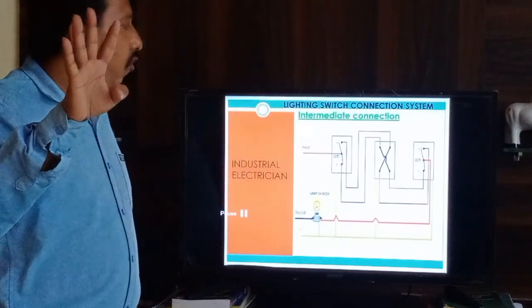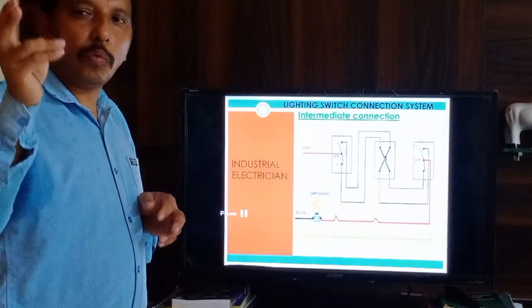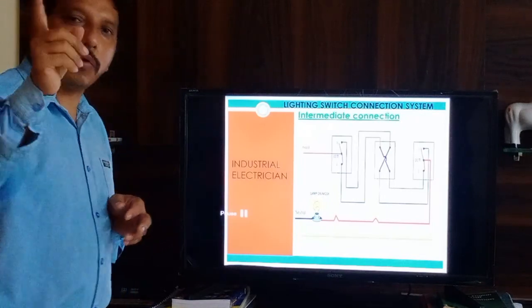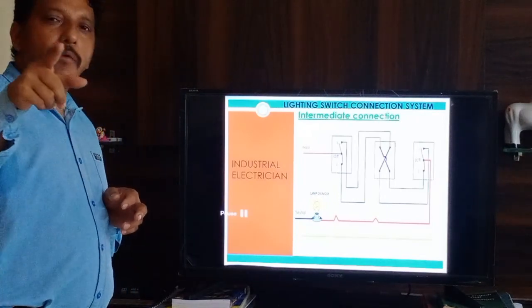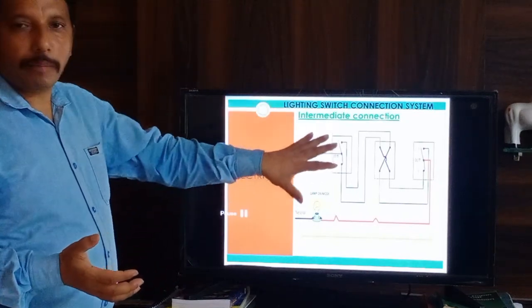We have 4 types of system. We talked about one way, two way, and intermediate. Now the godam remains, so I will tell you about godam in the next class. Okay, so we have completed this one.